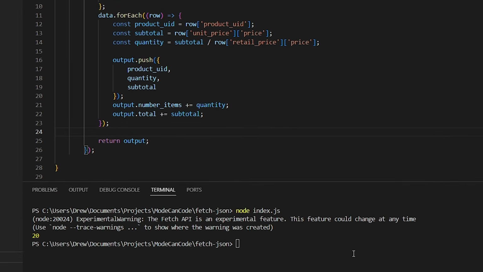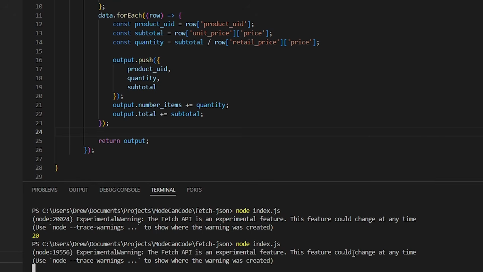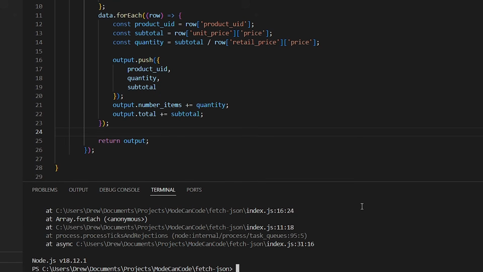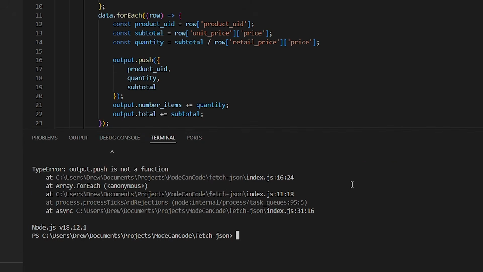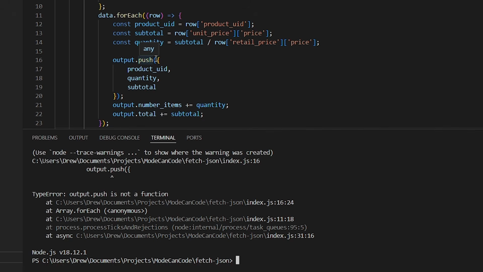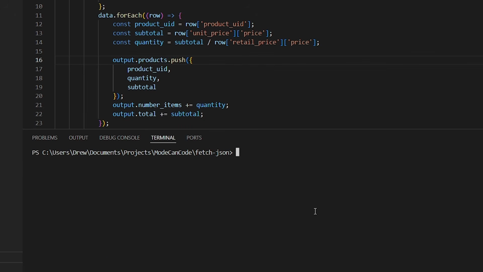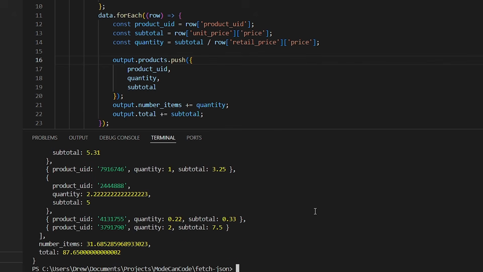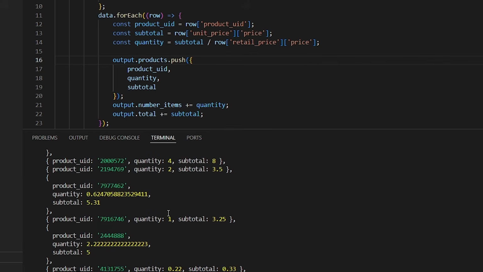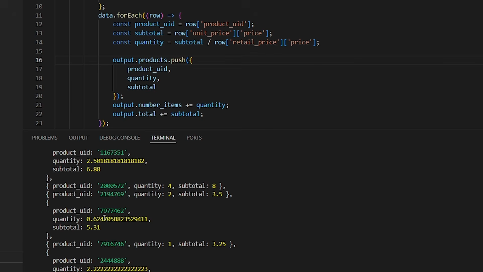And so if we run this, hopefully this works. Nope, we made an error somewhere. Wherever we made this error. Output push. We want to push to products. Okay, there's no shame in making these mistakes. It happens sometimes. Okay, so here we can see that there is a float value for the quantity.